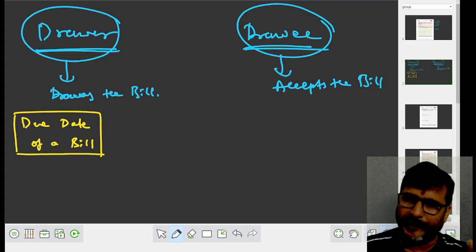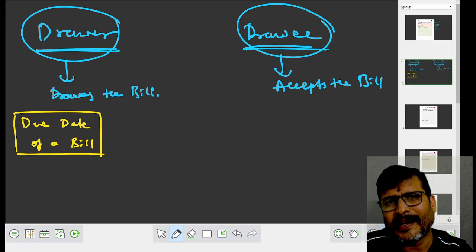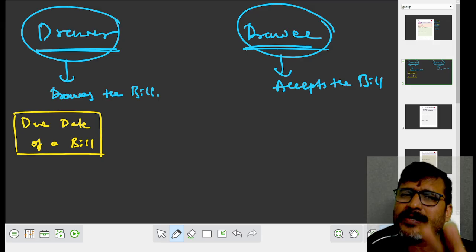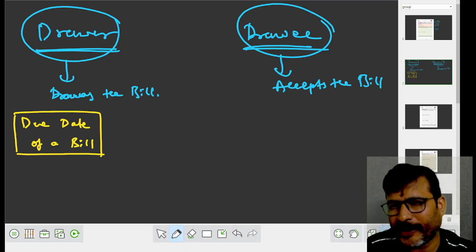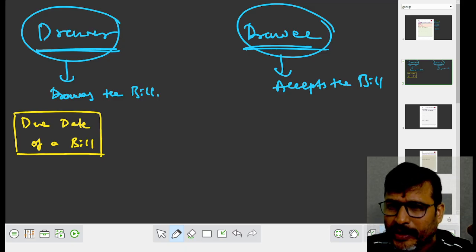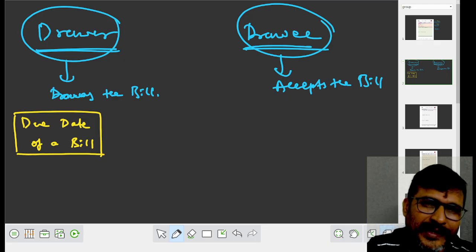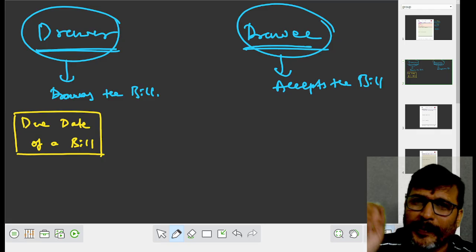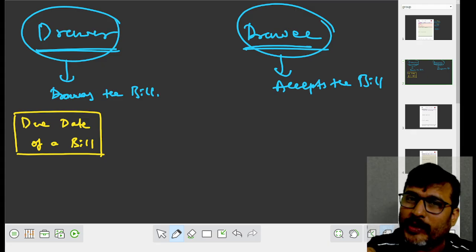Due date of a bill means the date on which the drawee, the acceptor called Bharati, has to pay money to the drawer called Sudhakar. Did you understand? Are you making a note? Due date of a bill means the date on which the drawee, the acceptor called Bharati, is supposed to make the payment of money to the drawer called Sudhakar.